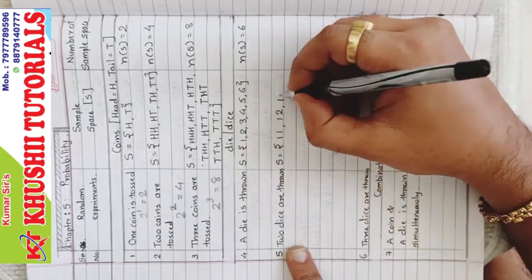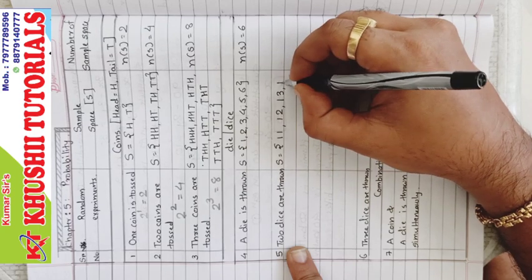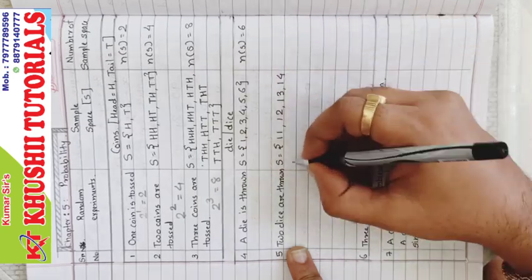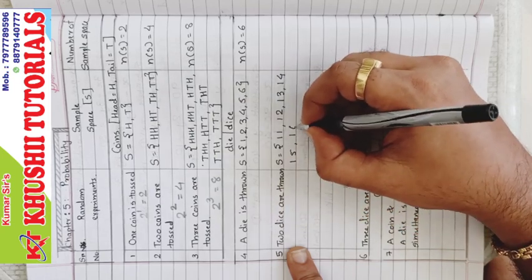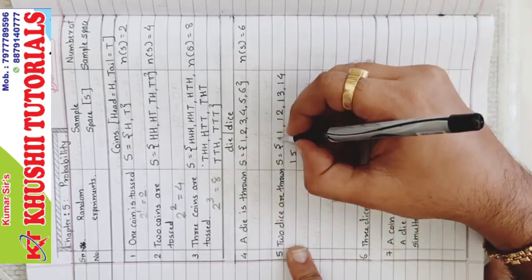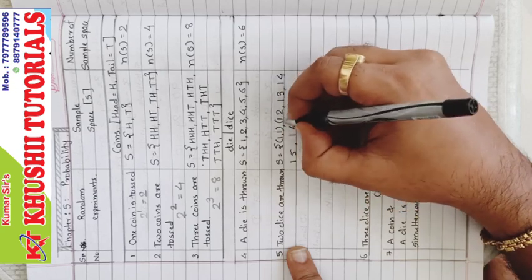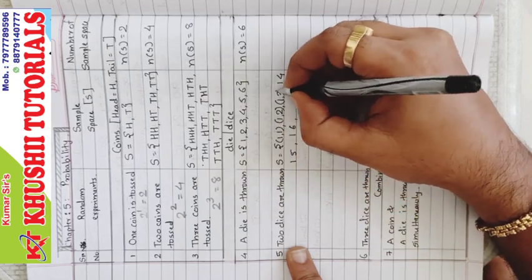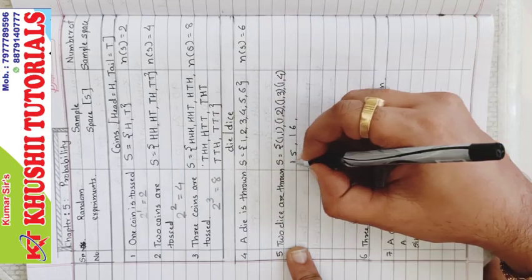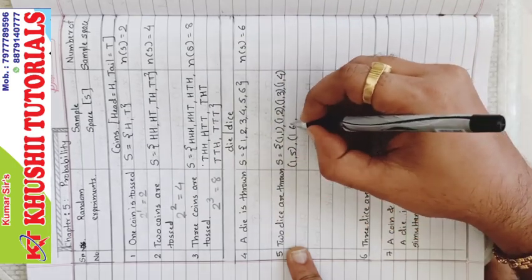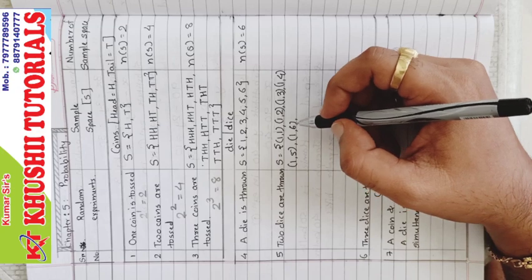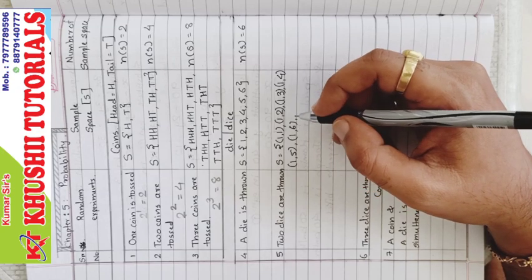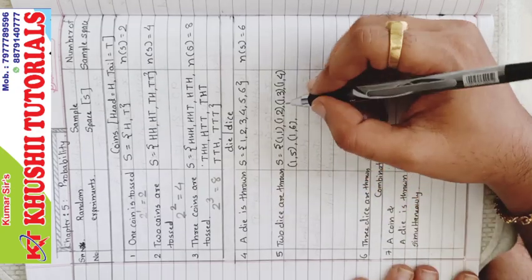In first die 1, second die 3. In first die 1, second die 4. In first die 1, second die 5. In first die 1, second die 6. So 1 comma 1, 1 comma 2, 1 comma 3, 1 comma 4, 1 comma 5 and 1 comma 6. As you know, the faces of the die cannot be more than 6. The next one.